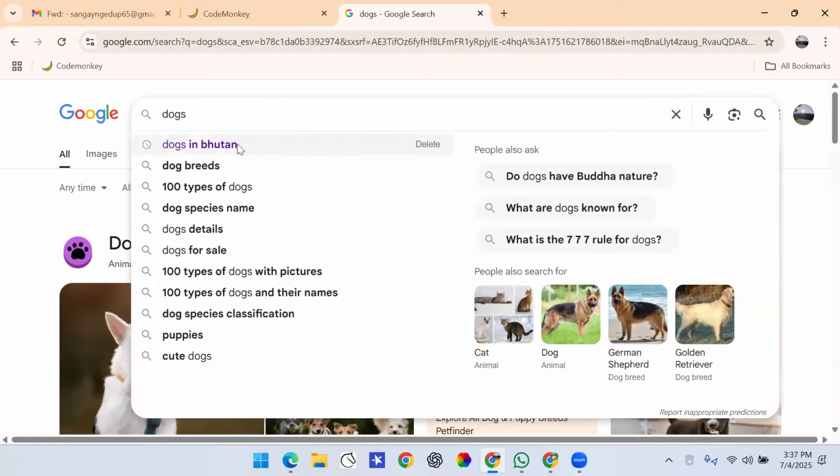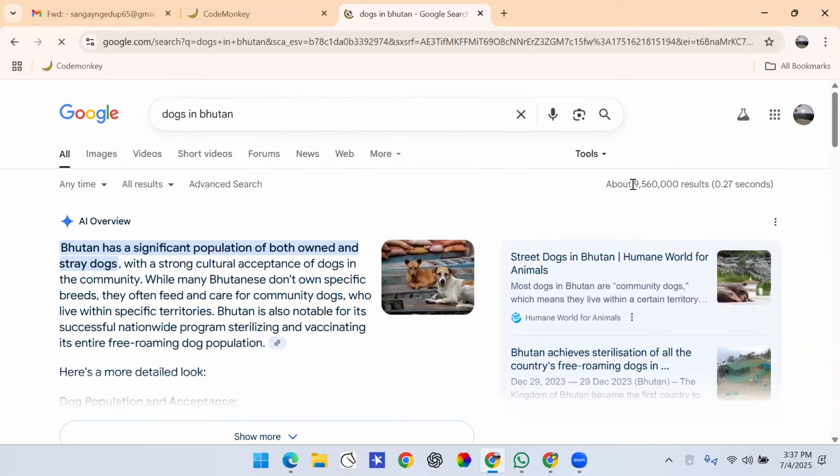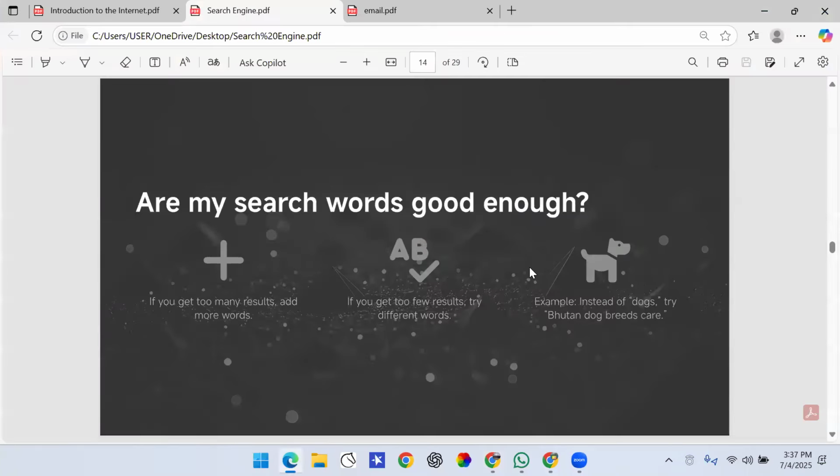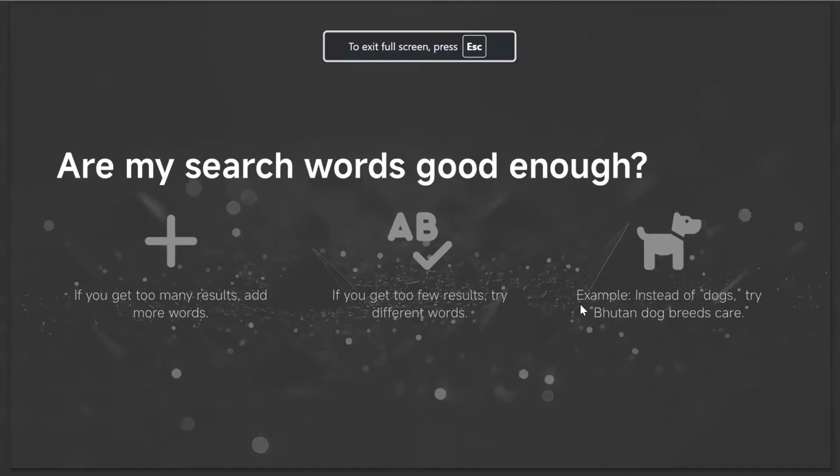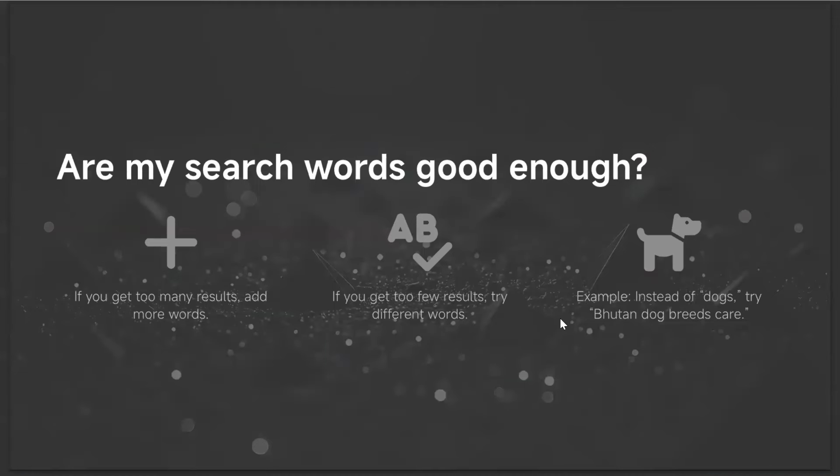However, if I use dogs in Bhutan, you can see that it has fewer results compared to the earlier search, which means that you are finding more specific information, the right information for you, okay? Like the example given over here, instead of using the word dogs, you can search for Bhutan dog breeds in your search engine. So this is how you search for words.